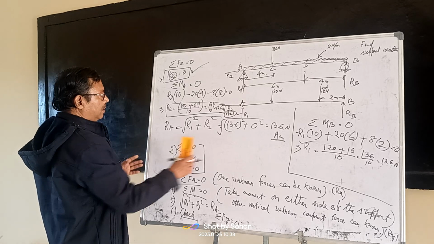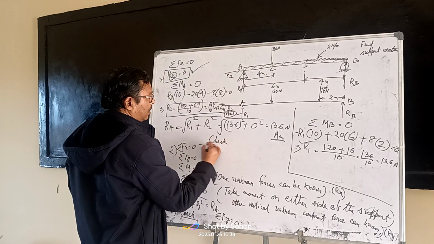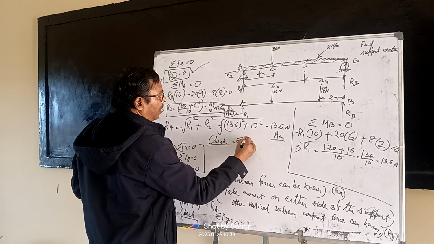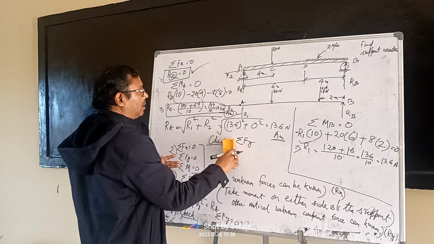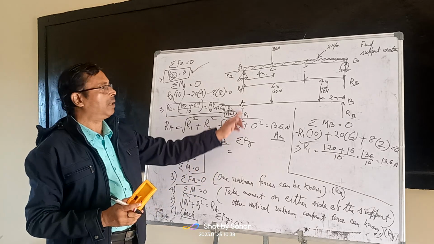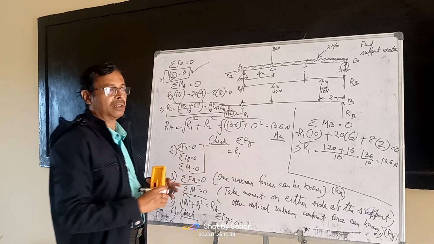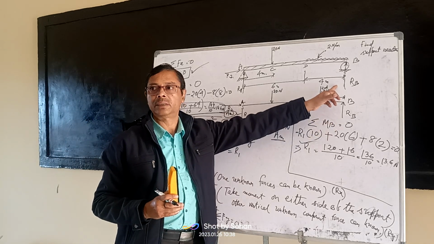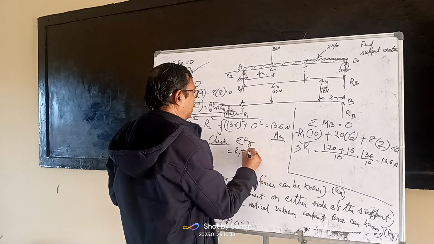One is R1, upward. Another is RB, so plus RB.